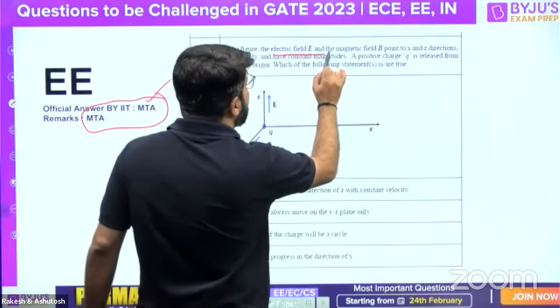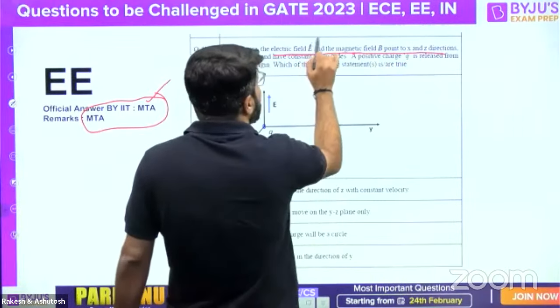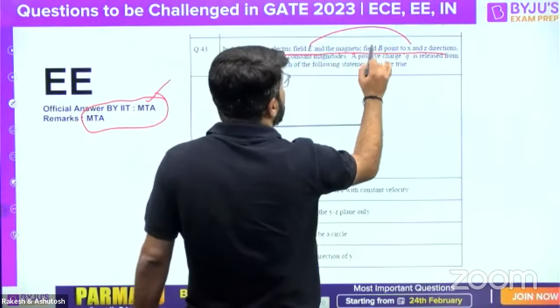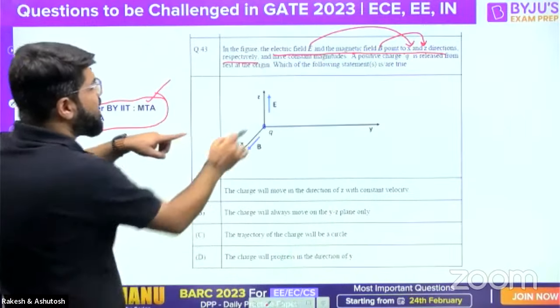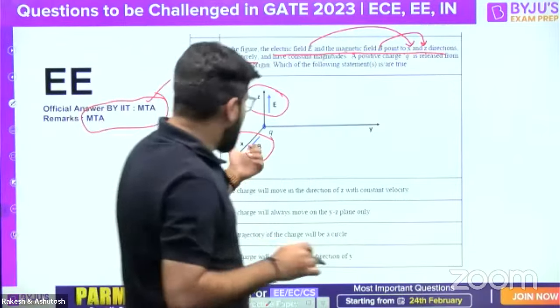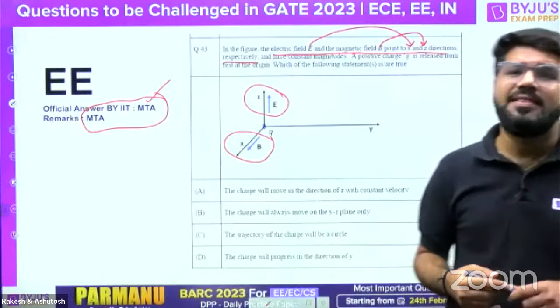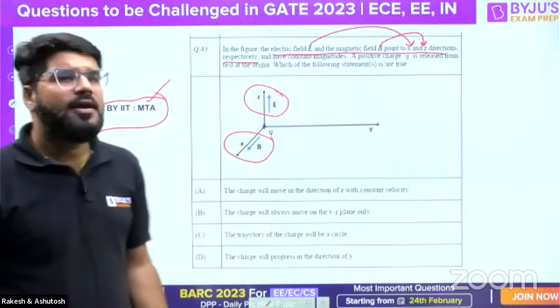Electric and magnetic field data bol raha hai, point to the X and Z respectively. Matlab electric field point to X, magnetic field B point to the Z direction. Okay, but the figure mein kya given hai? Electric field is seen pointing towards Z and magnetic field B is seen pointing towards the X direction, and that is why this question is already awarded by the IIT as MTA.